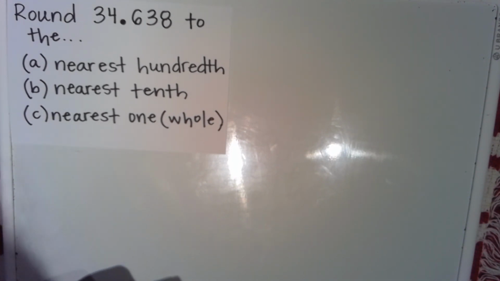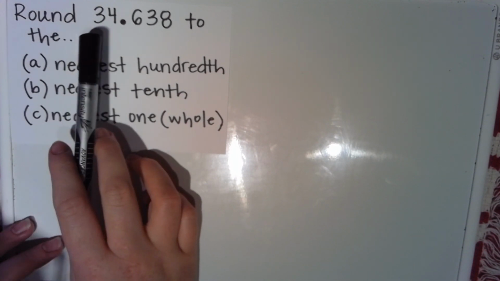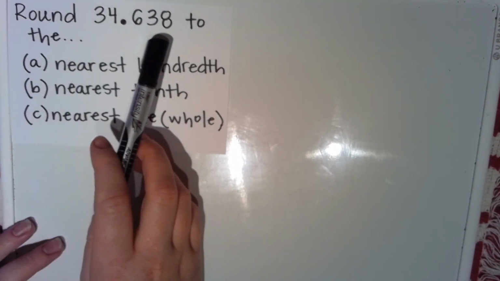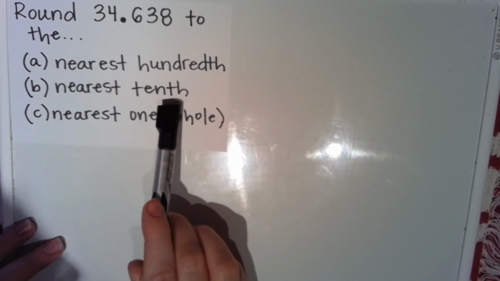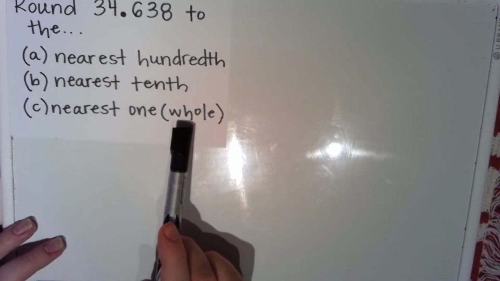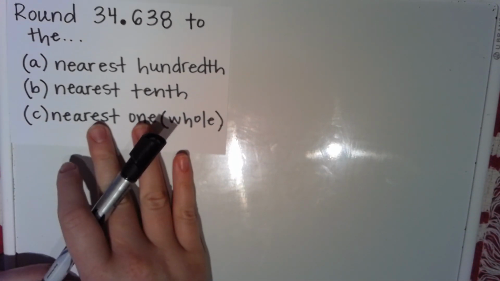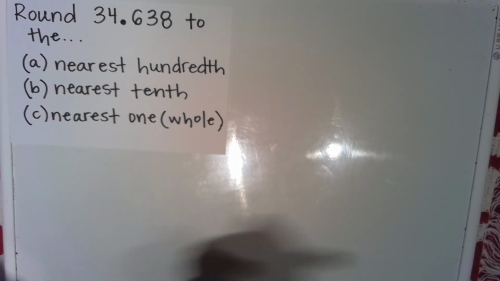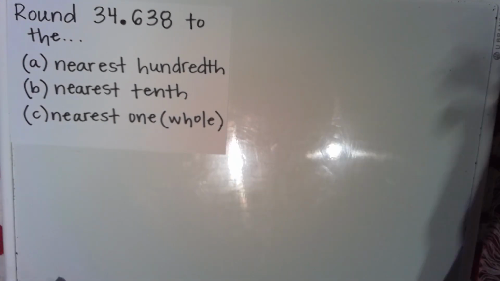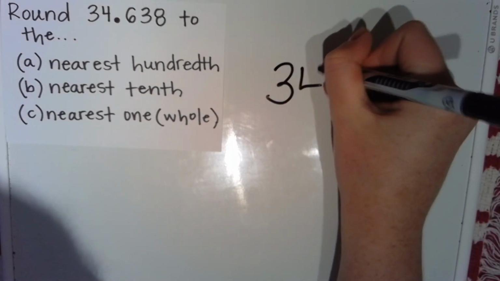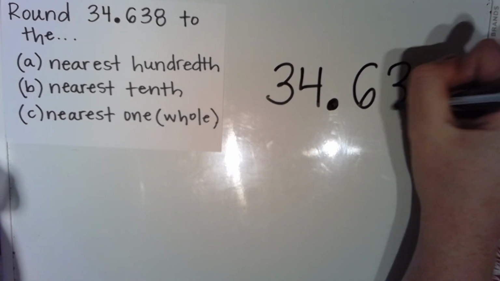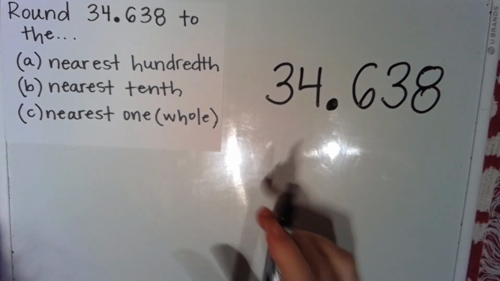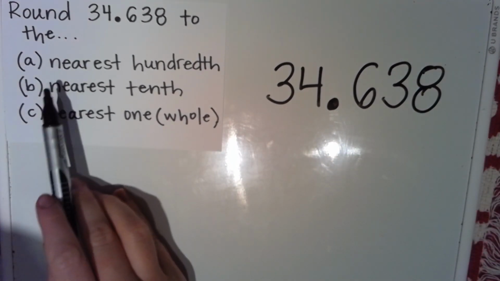So the problem we're going to be solving as an example together is round 34 and 638 thousandths to the nearest hundredth, the nearest tenth, and the nearest one or whole. And so the first thing you're going to want to do is look at that number, 34 and 638 thousandths, and we want to think about our place value.